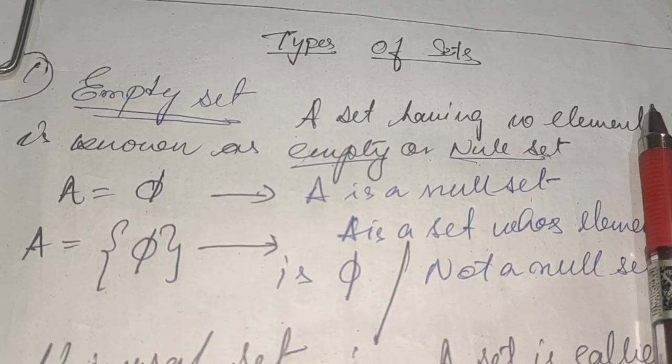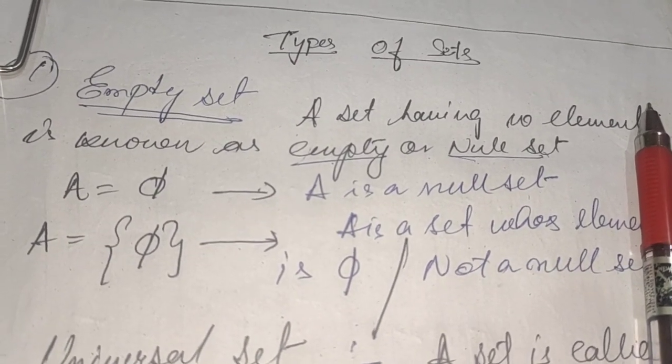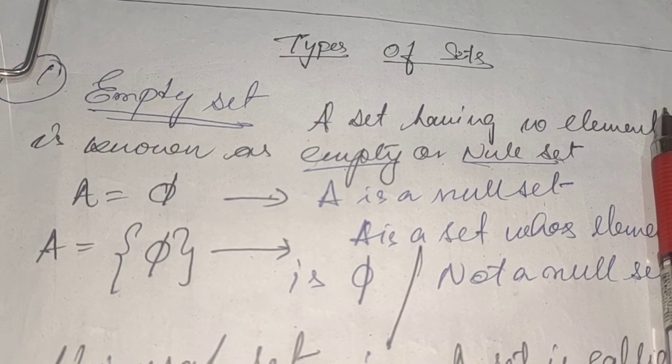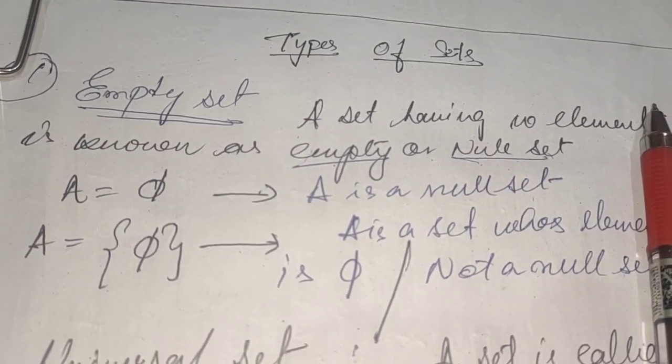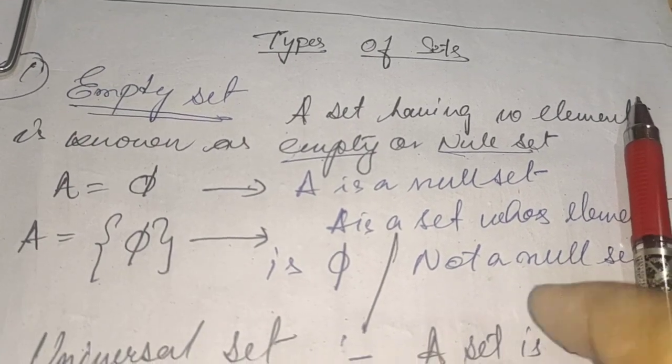Impossible sets, or sets with impossible conditions, are all null sets. Suppose we say the earth has two natural satellites. Our earth doesn't have any natural satellite other than the moon, so it is a null set.